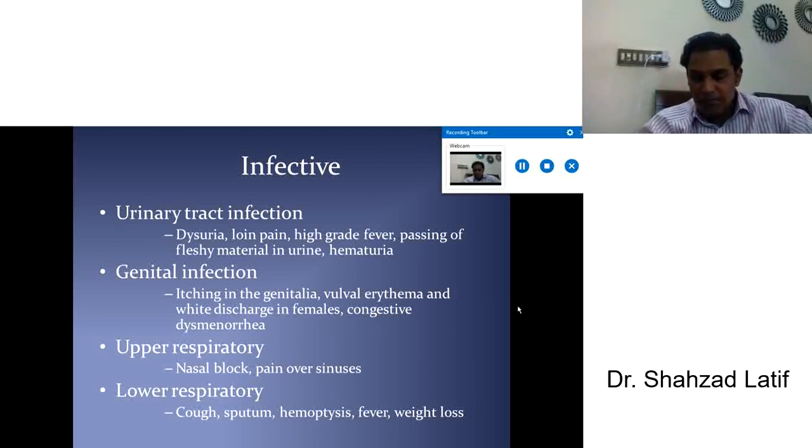And again, if there is lower respiratory tract infection, the patient presents with unexplained cough, sputum, there is no infection, there is no finding on examination, but the patient has a cough. Sometimes the patient may have hemoptysis, fever, weight loss, but not a very specific diagnosis in the respiratory system. All these features may be just a complication of diabetes, maybe a superadded infection of the respiratory tract due to poor glycemic control, because a patient unaware of diabetes may present with respiratory tract infection. So always think about diabetes mellitus.